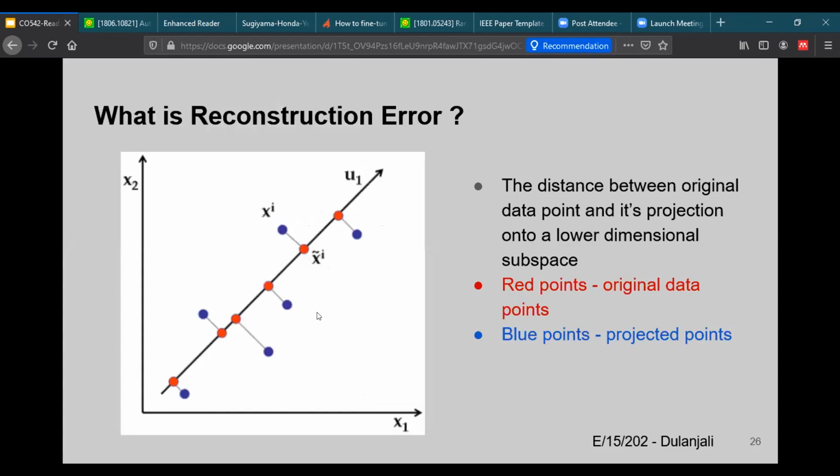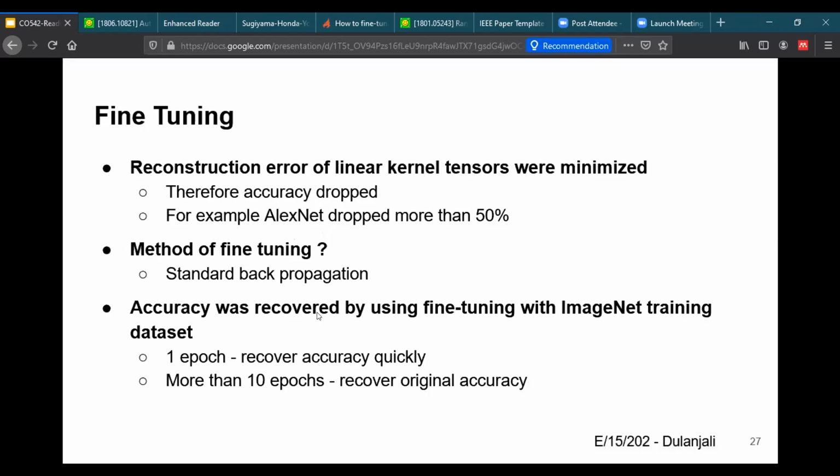Before we move on to the third step of the proposed methodology, let's see what is meant by reconstruction error. This will help in understanding the next slide. Reconstruction error means the distance between original data points and their projection onto a lower dimensional subspace. In the given graph, red points are the original data points and the blue points are the projected points.